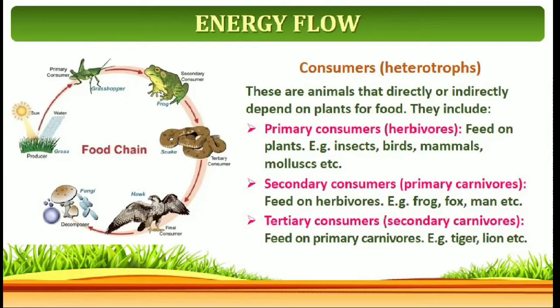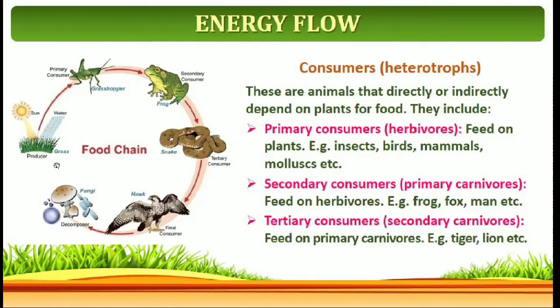Consumers are commonly called heterotrophs. These are animals that directly or indirectly depend on plants for food. They include primary consumers, secondary consumers and tertiary consumers. Primary consumers are mostly herbivores that feed on plants, for example insects, birds, mammals, mollusks, etc. Secondary consumers are otherwise called primary carnivores, feeding on herbivores, for example frog, fox, man, etc. Tertiary consumers are otherwise called secondary carnivores, feeding on primary carnivores, for example tiger, lion, etc.